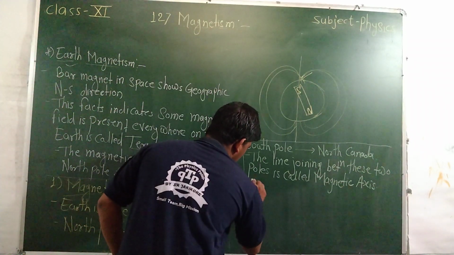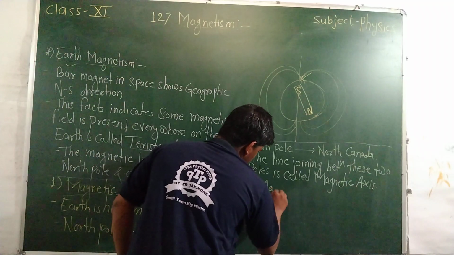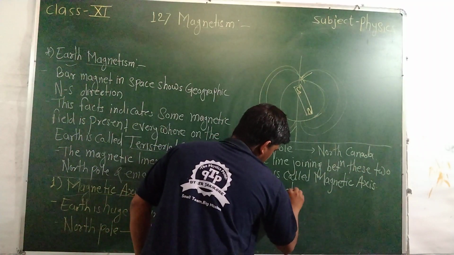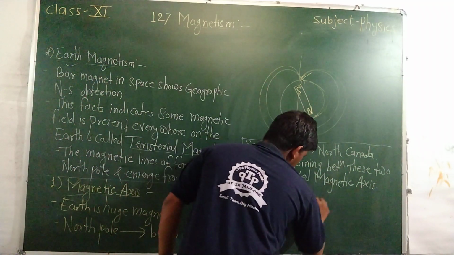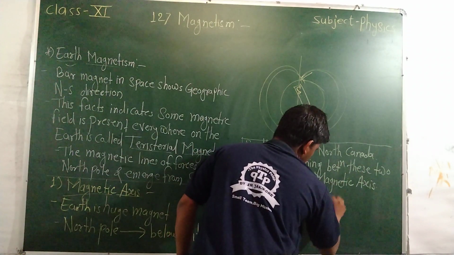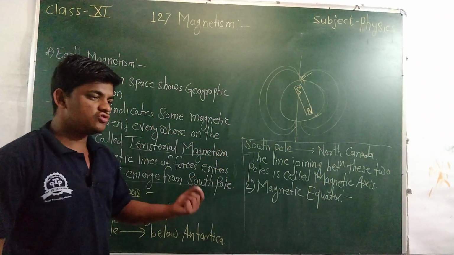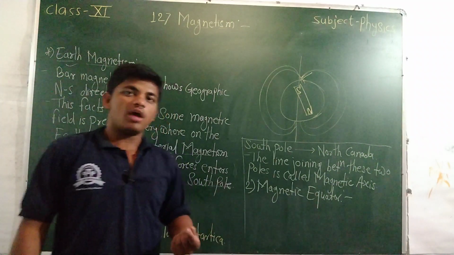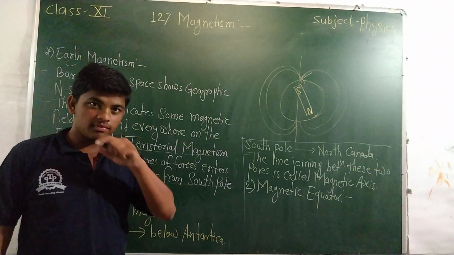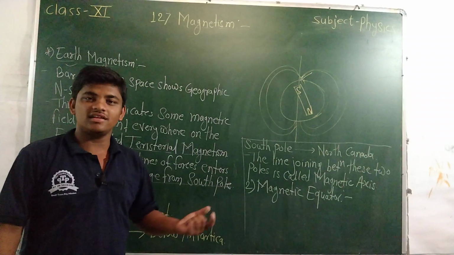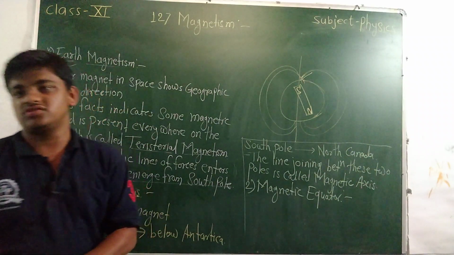This is the second part, the magnetic equator. The magnetic equator is a line passing through the center and perpendicular to the axis. This line is called the magnetic equator.